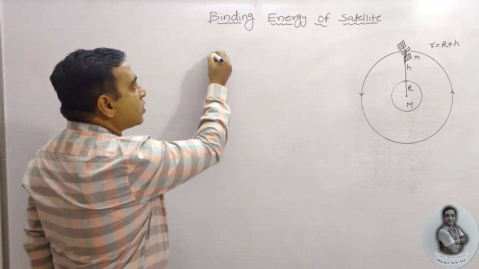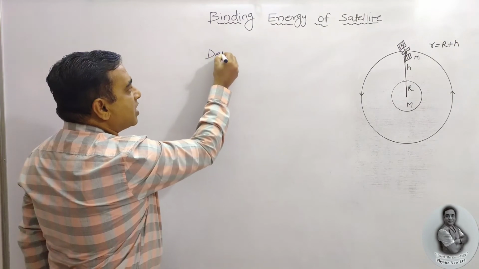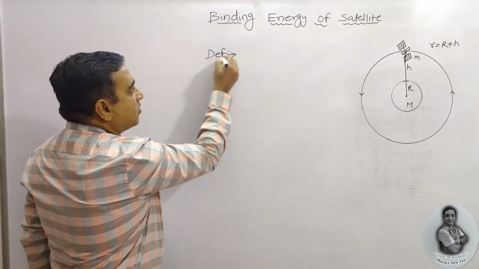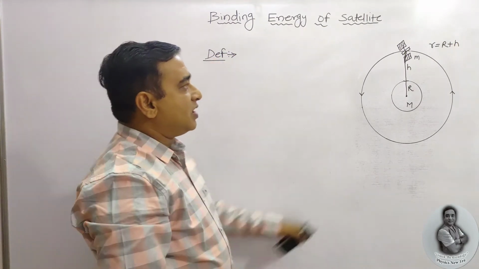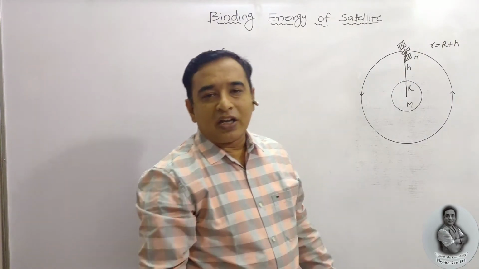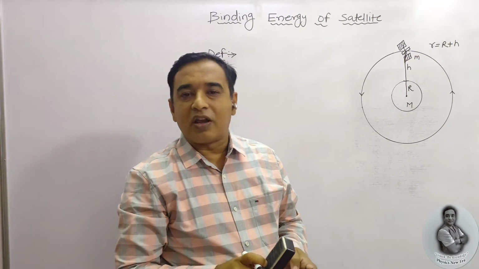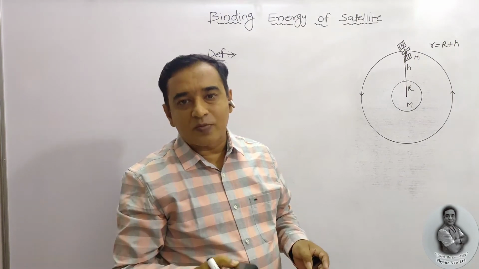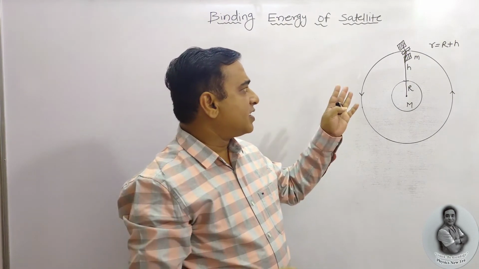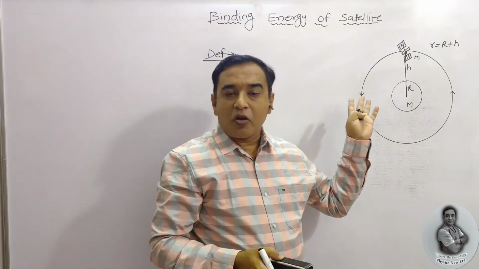That is the definition. That is, the minimum energy given to the satellite so that it will escape from the earth's gravitational influence or gravitational field is known as binding energy. So already it is situated in a circular orbit.